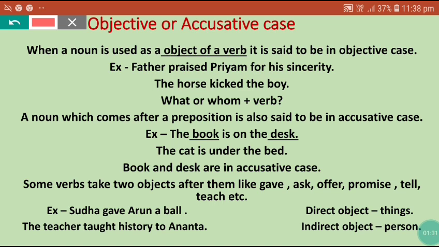And remember that a direct object always refers to some thing and an indirect object always refers to some person. As you can see, Arun and Ananta here are indirect objects and they are persons. And here a ball and history refer to things. So always remember, a direct object refers to something and an indirect object refers to some person, meaning it names the person.